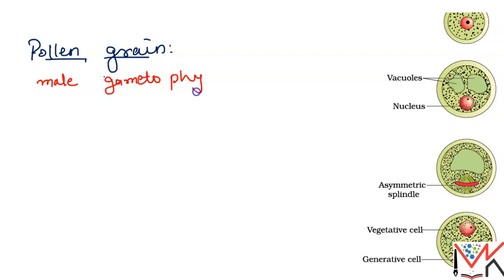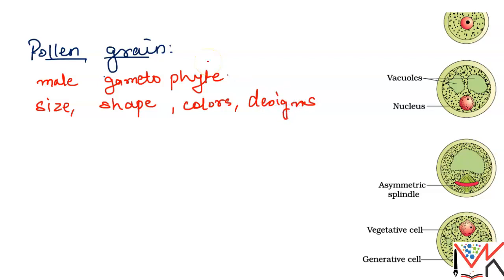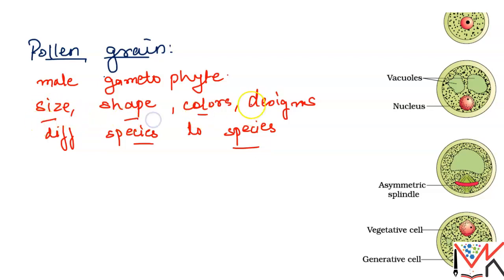Clear? The size, shape, colors and designs of the pollen grains vary from species to species. That means the size, shape, color and design of pollen grains are different in different species. Like, the pollen grain size of one flower will be different as compared to that of another flower.